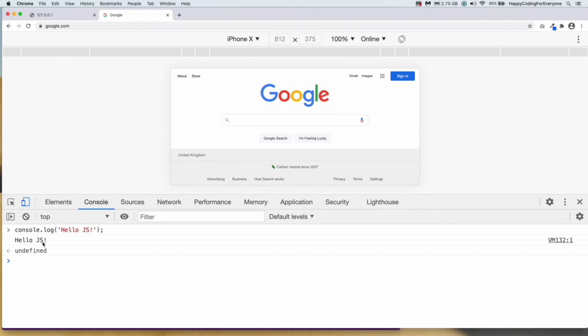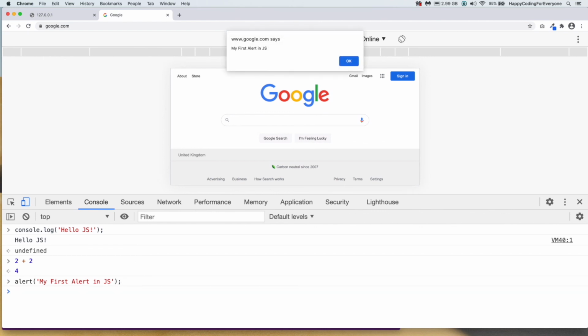You can also use math expressions too. For example, 2 plus 2 and enter. Or you can run an alert. alert, my first alert in JS, and enter. You see guys, this is our first alert in JavaScript. We will use all of these things in our future tutorials.